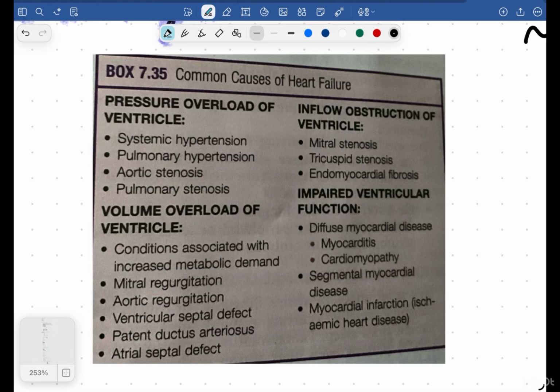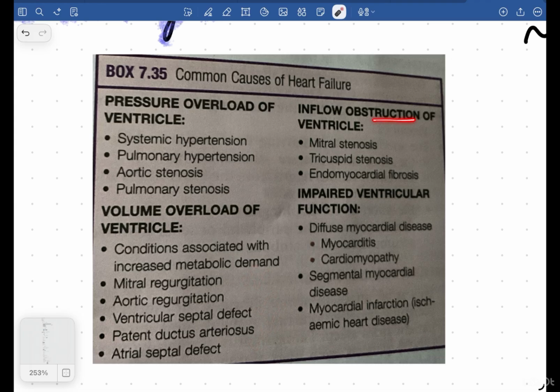So as you can see, these are the common causes of heart failure. Heart failure, as I told you, can be because of a pressure overload or a volume overload. If you remember at least this part, it was enough, I guess. Pressure overload occurs when there's systemic hypertension or pulmonary hypertension, aortic stenosis and pulmonary stenosis. So that's a pressure overload, right? Volume overload, obviously we know mitral regurgitation, aortic regurgitation, ventricular septal defect, patent ductus arteriosus, atrial septal defect, and all that.